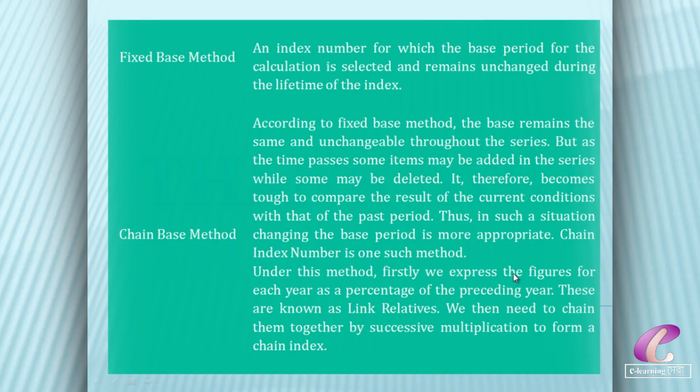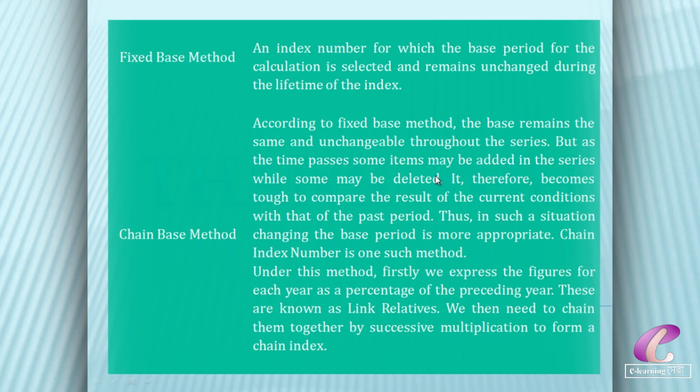A fixed base method is an index number for which the base period is fixed. That means it remains unchanged during the lifetime of the index. Now, the plain base method. We know that according to the fixed base method, the base remains the same and unchangeable